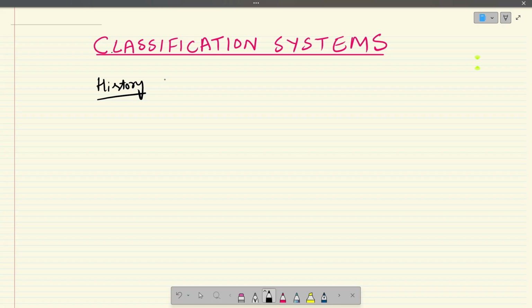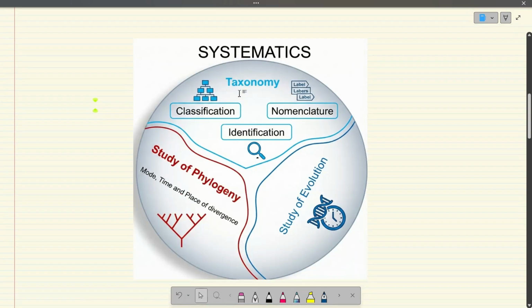Right now, before we move on, let's have a quick look at taxonomy versus systematics again. We said that systematics is a broader discipline and it includes taxonomy. In taxonomy, we study classification, identification, and nomenclature. Nomenclature is the naming system by which we name the organisms.